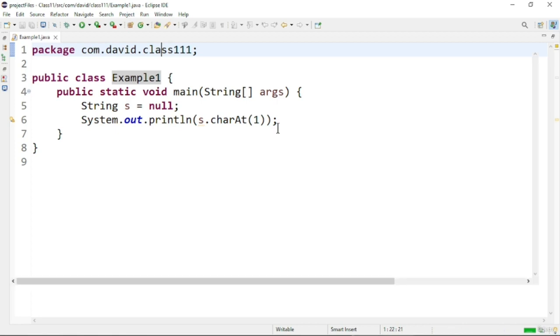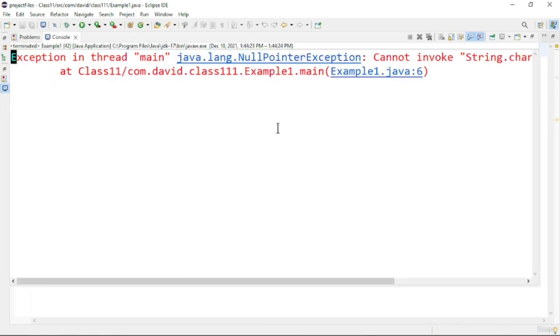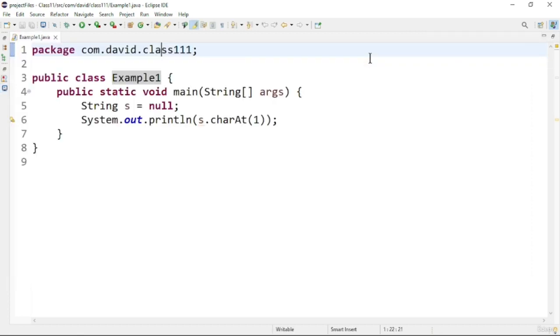I'll try to run this program. At that time it will throw a null pointer exception. You can see the message also here. So this is one type of error, the null pointer error, which is the most commonly seen error. To avoid this error, we have to provide an if condition and inside it check whether the particular string is null or not. There is another way of doing this using Optional classes, which we'll discuss later in this section.